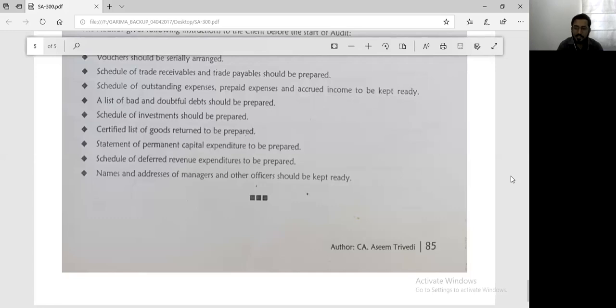Sir, can you give any example of changes in circumstances? Okay. When you began planning the audit, looking at the books of accounts and the past history of the client, there were no reasons where you would feel that the financial statements would be misstated. Now, when you began conducting the audit, you found a big fraud in the sales area. There were dummy sales, wrong sales, recorded in the books of accounts. So what you observed was that there is a huge fraud in the sales books of accounts.